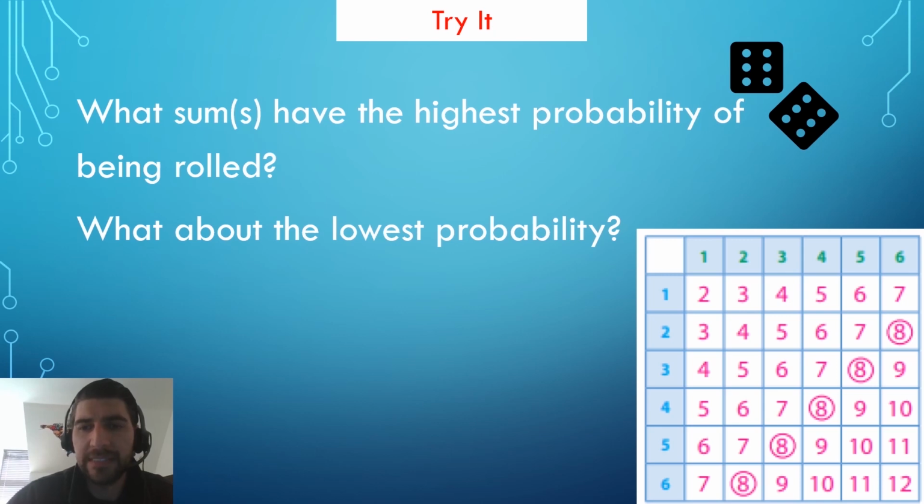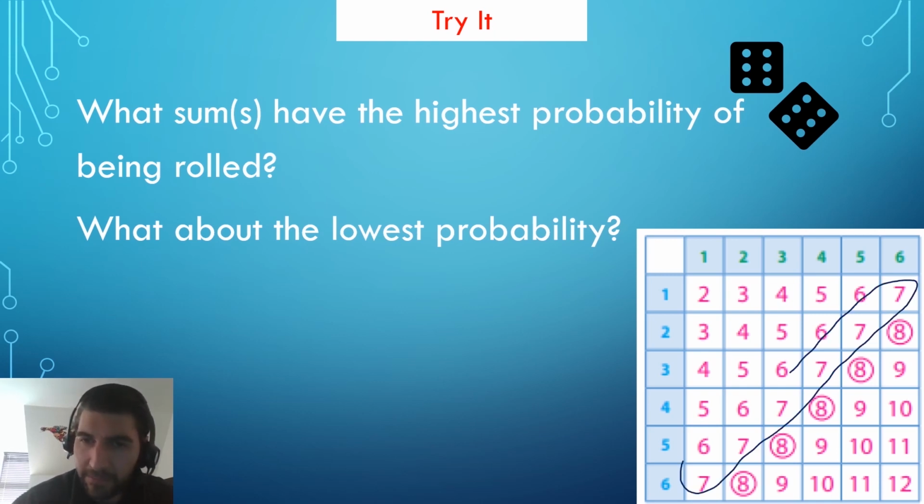If you said 7, you are absolutely correct. There are more 7s on this sample space diagram than any other number. The chance of rolling a 7 is a 1 out of 6 chance, or about a 17% chance of being rolled. What about the lowest probability?